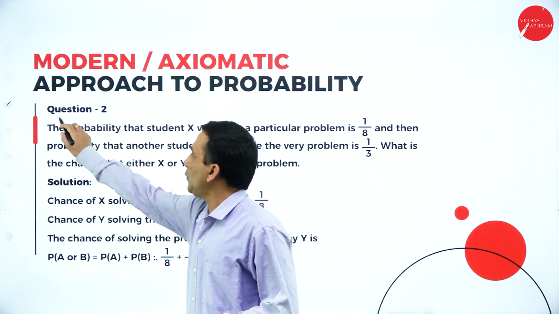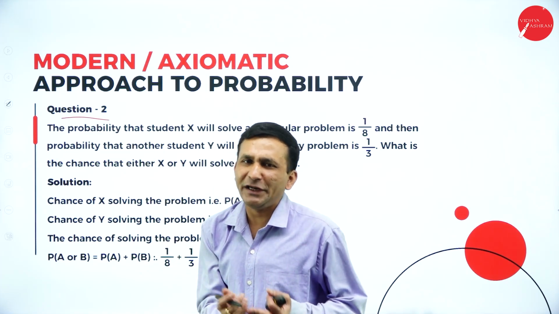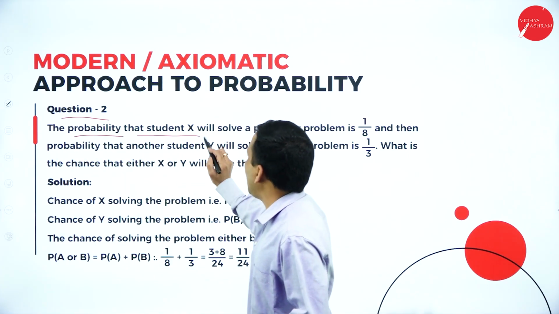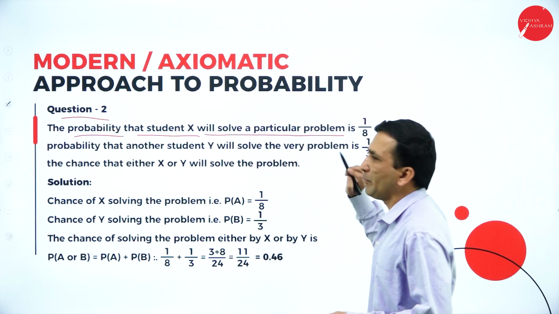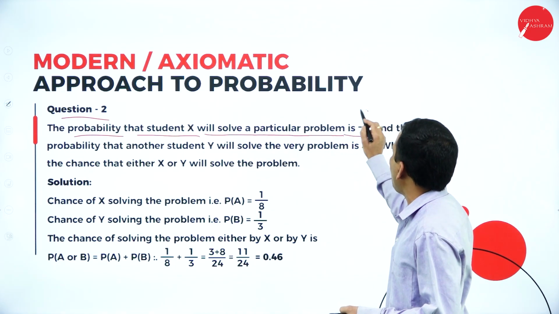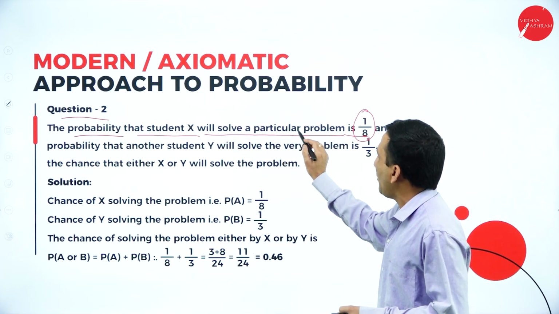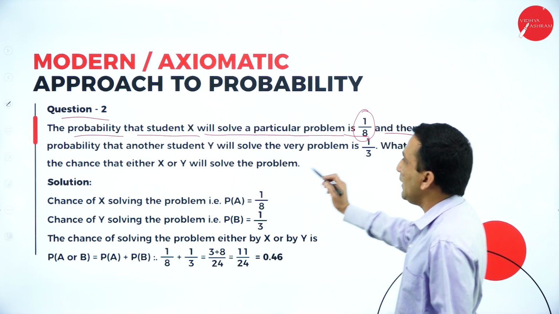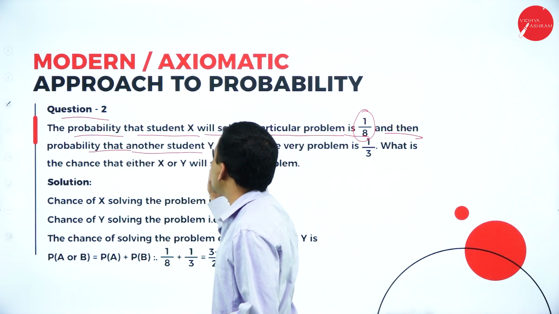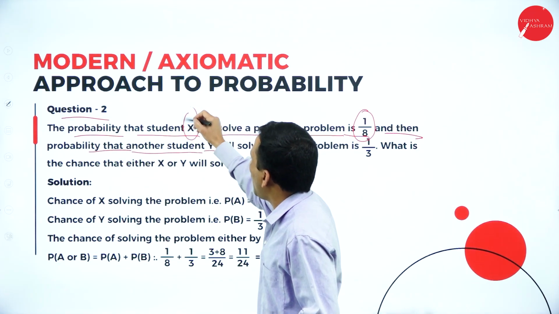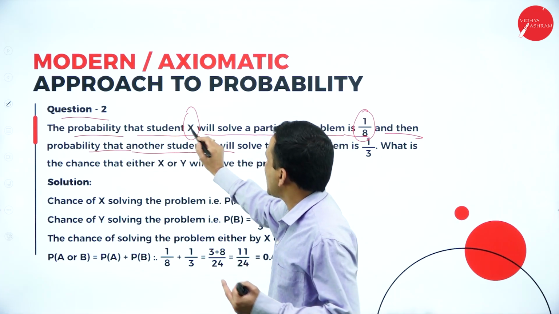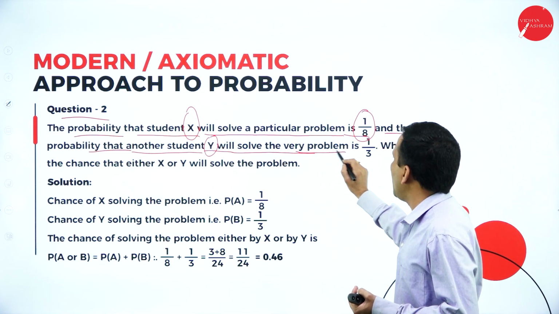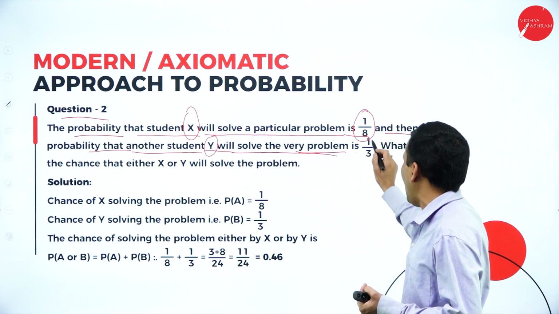Here is one more question where you need to identify which type of experiment it is. The probability that student X will solve a particular problem is 1 by 8. The probability that another student Y, that is student 1 X and student 2 Y, will solve the very same problem is 1 by 3.